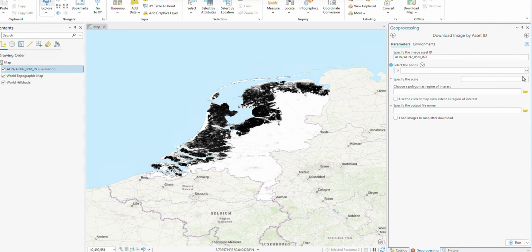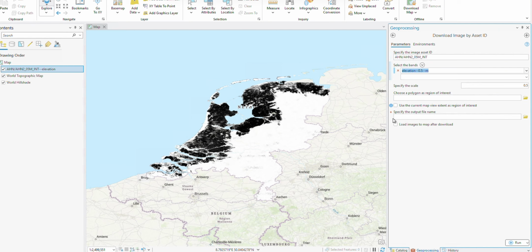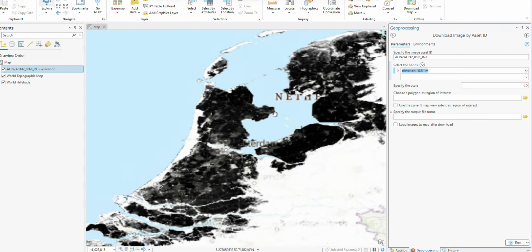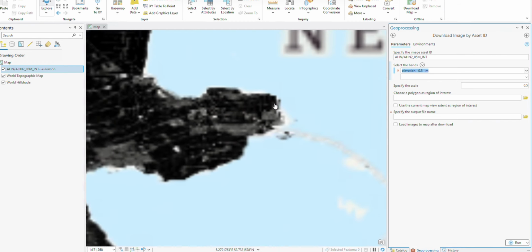So click here, choose this, or we can use the current map view extent. Let's zoom into a very small area for quick download.